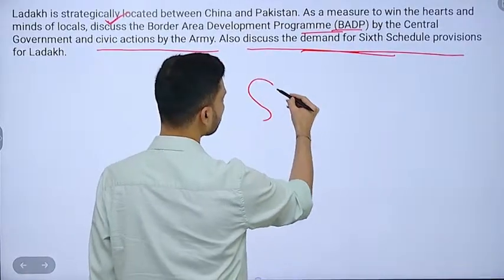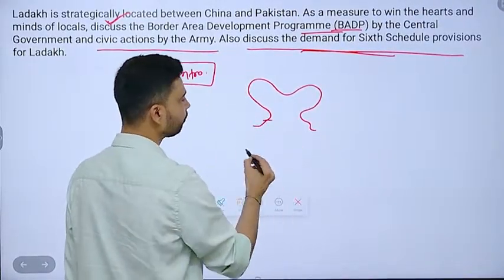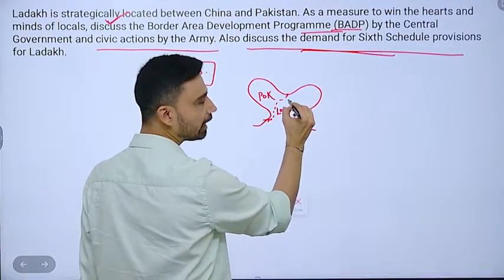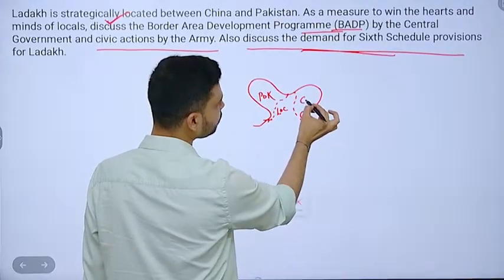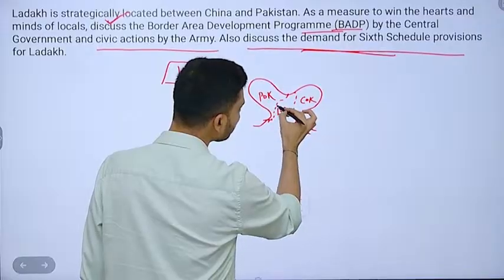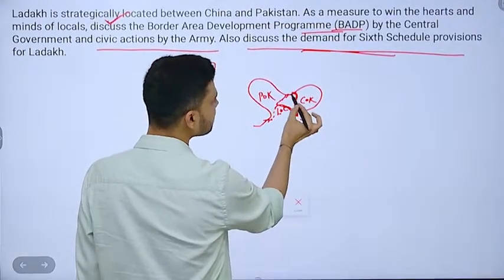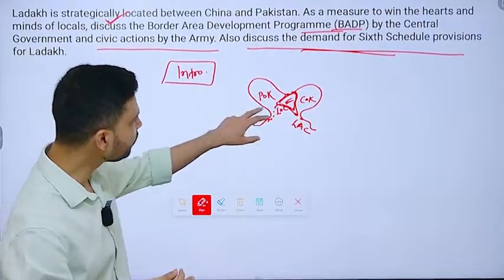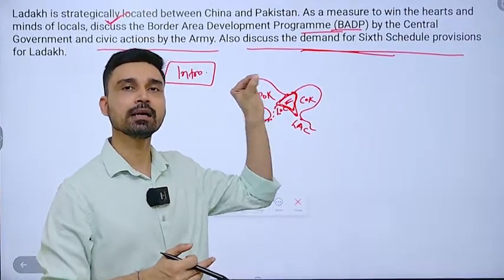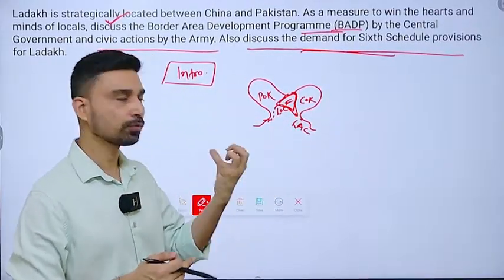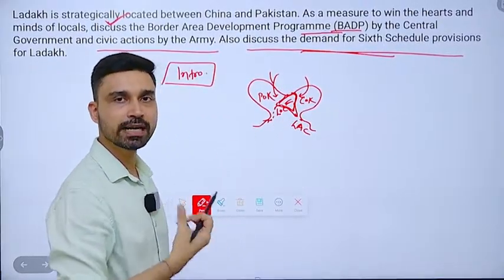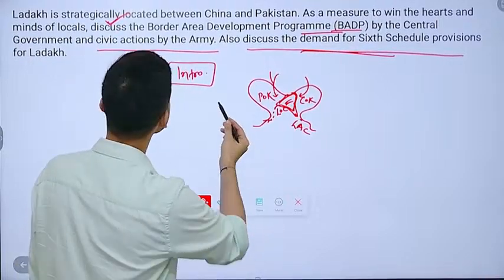You can simply draw the map of the Jammu and Kashmir region and the Ladakh region, and show how this area is what you call Pakistan-occupied Kashmir, separated by the Line of Control. Similarly, on this side you have the Chinese-occupied Kashmir, that is the Aksai Chin region, separated by the Line of Actual Control, and in between lies the Union Territory of Ladakh. Because of its unique location, sandwiched between Pakistan-occupied Kashmir and Chinese-occupied Kashmir, there is a regular threat of attack that can commence from both sides, military aggression, and ceasefire violations can be seen from both sides.